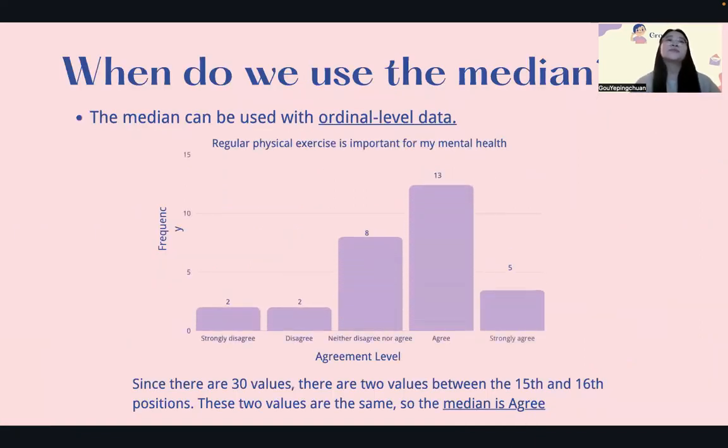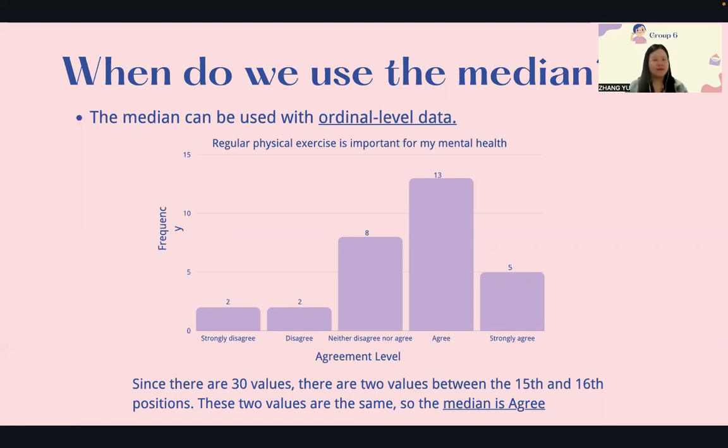The other example is ordinal data. Finding the mean requires us to perform addition and division. Since the differences between adjacent scores are unknown with ordinal data, these operations cannot be performed for meaningful results. So the median can be used for this level of measurement.